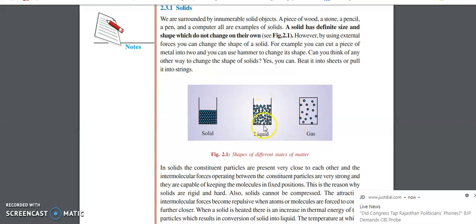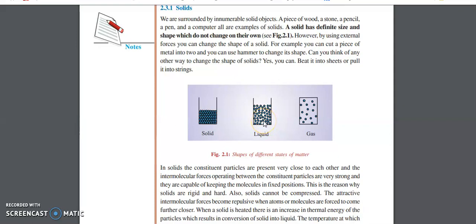In liquids, the particles are loosely packed and they do not have a definite shape, but they have volume and they take the shape of the container. In gases, the particles are free to move around.